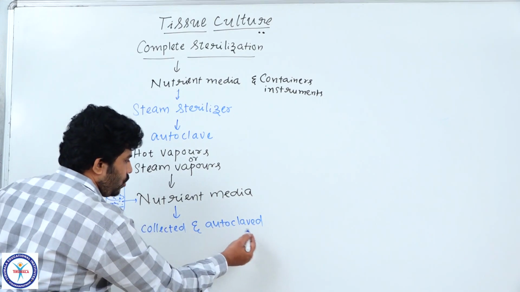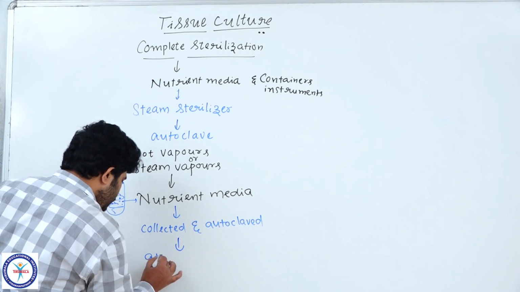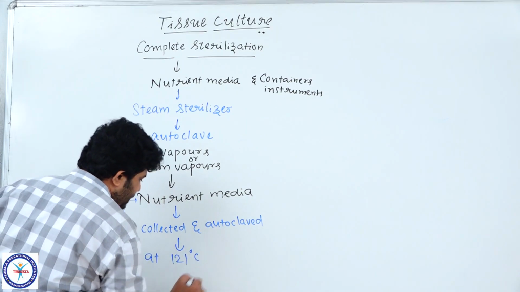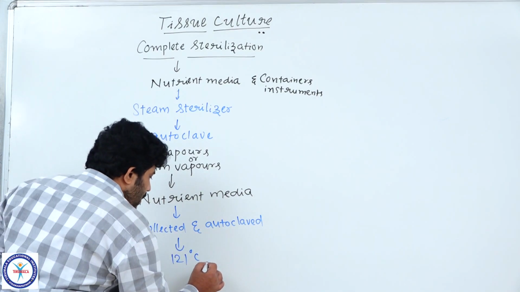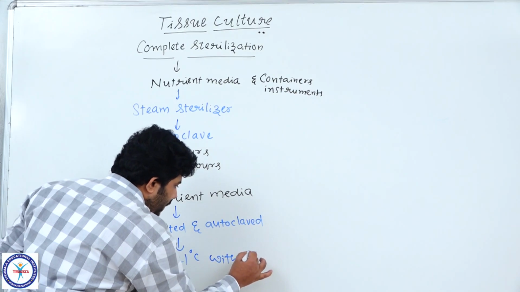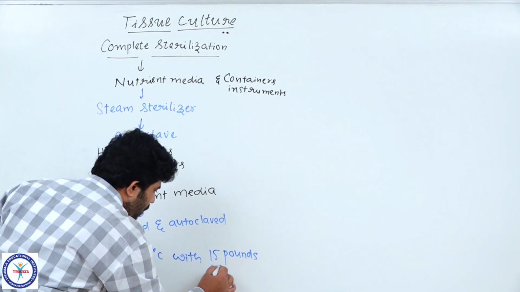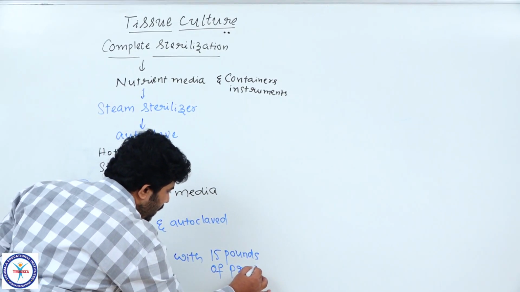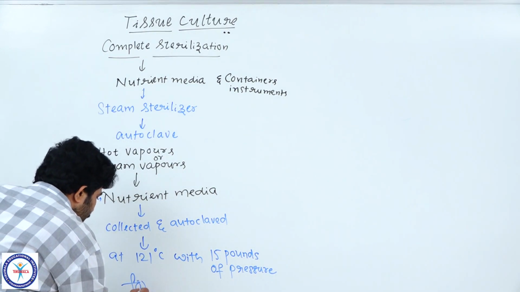The autoclave maintains a temperature of 121 degrees Celsius with 15 pounds of pressure. We keep the nutrient media in the test tubes in the autoclave for nearly 15 minutes.